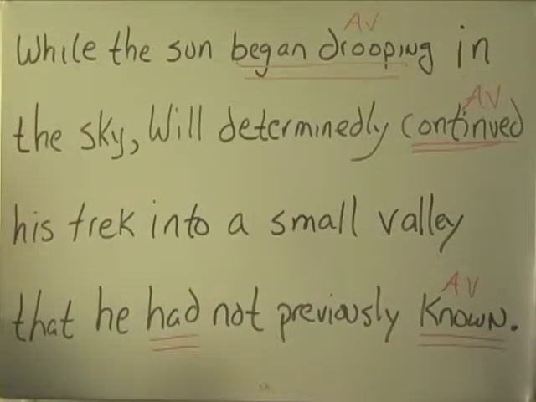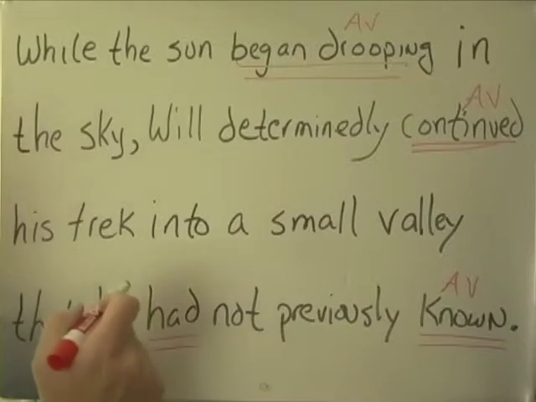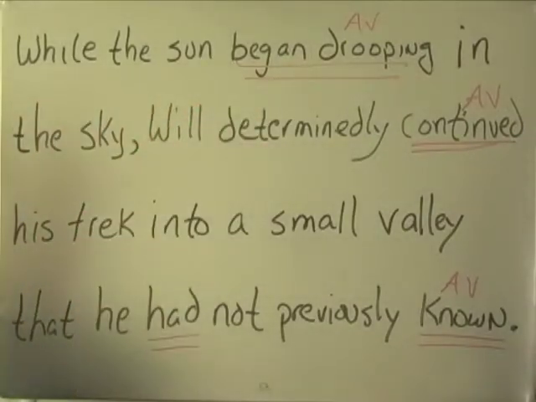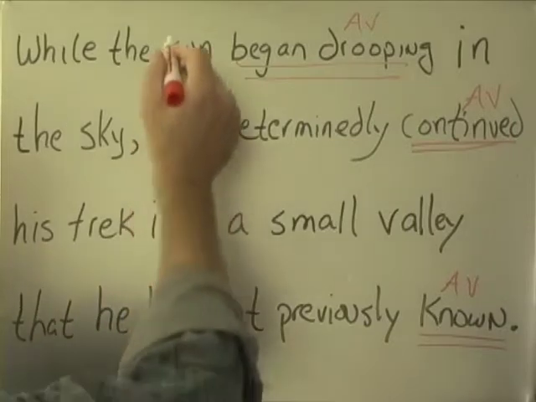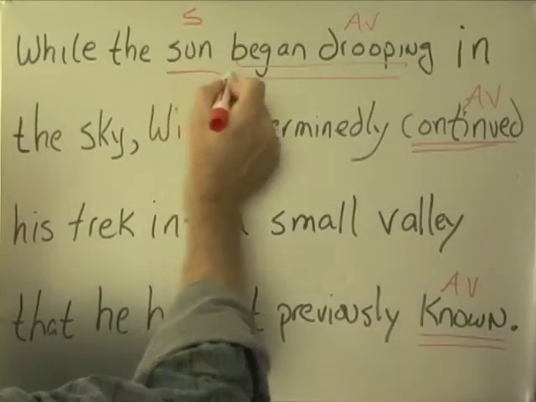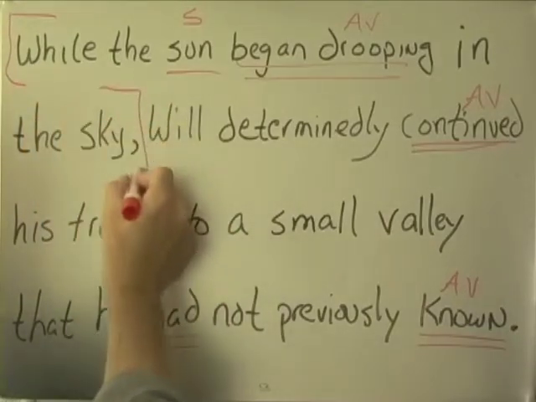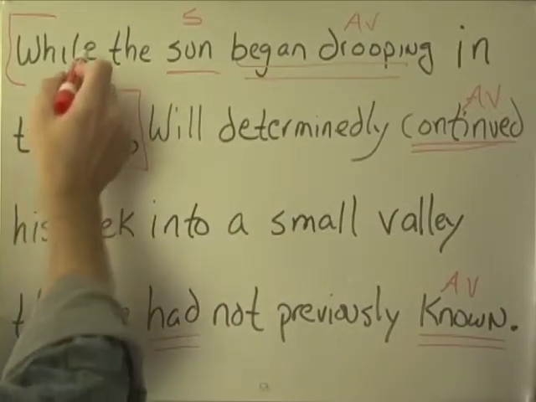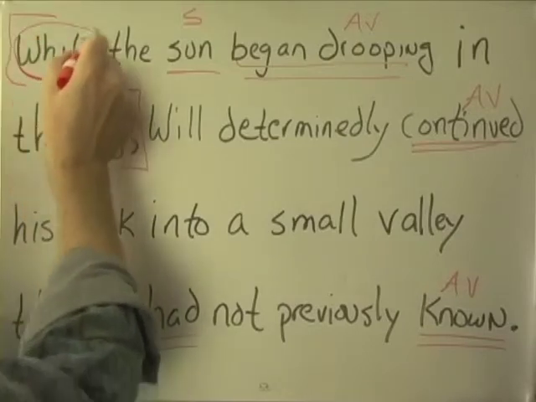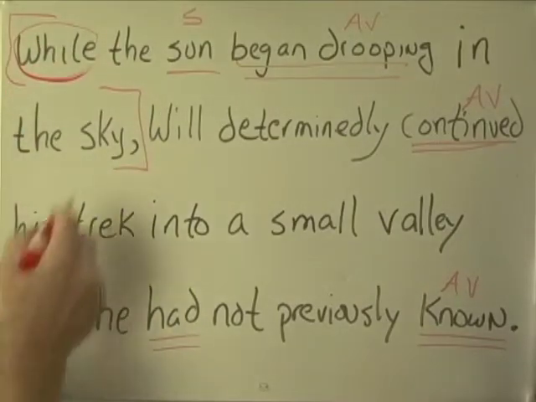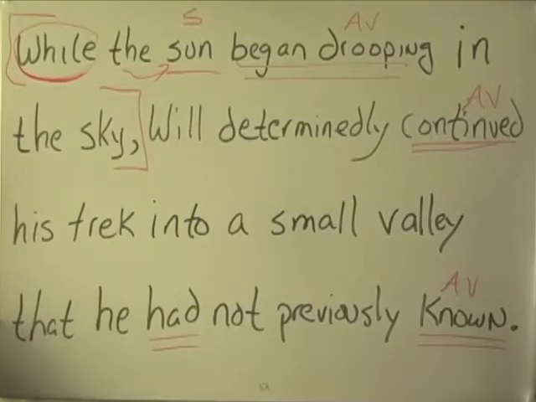Once we identify our verbs, we start to think that we're looking at several clauses, and we are. I see this opening section, while the sun began drooping in the sky. What began drooping? Sun. There's the subject. I think what we've got here is a dependent clause. It's a subordinate clause. It opens with the subordinate conjunction. These just modifying the definite article.